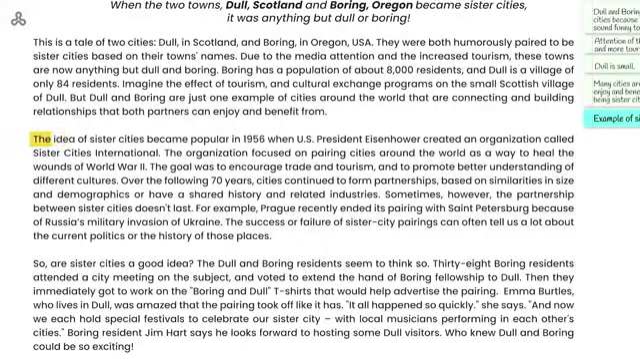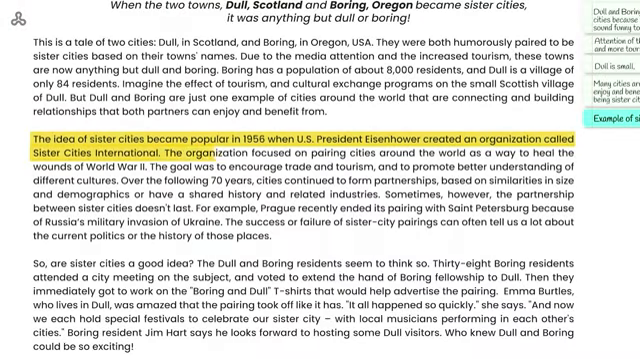Okay, let's keep reading. Remember, if anything is not clear, you can always go back and read it again. The idea of sister cities became popular in 1956 when U.S. President Eisenhower created an organization called Sister Cities International. Okay.